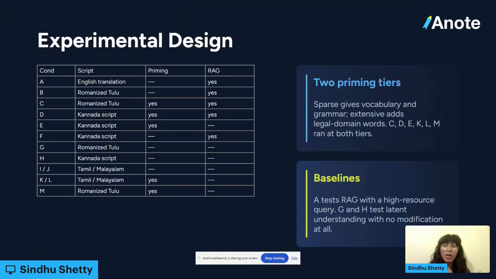And finally, we also had a few baselines that we would use as essentially controls. The first is the English translation one, and that was isolating how well a model performed when we give a high resource language in the query script, isolating simply how a low resource RAG retrieved document would affect that understanding. The second was the Romanized below in Kannada script without any priming or RAG at all. And this was isolating the internal or latent understanding a model might have in the low resource language.